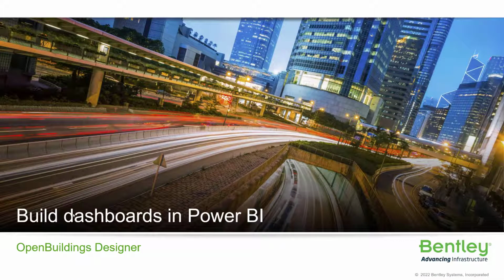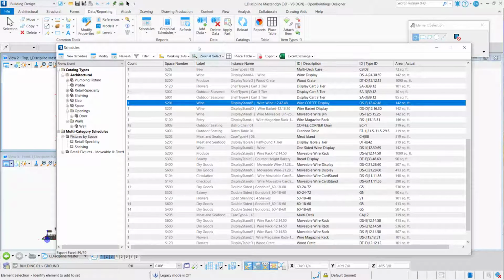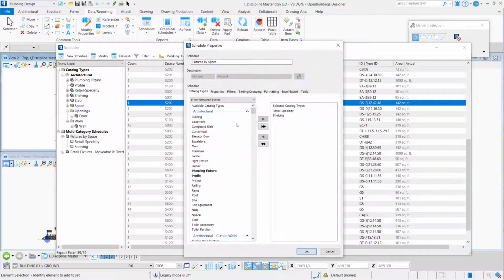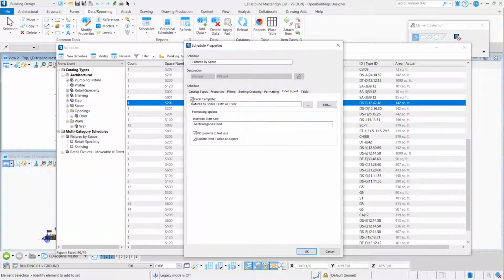Alright, now let's use the same data exported from one schedule to explore the information in Microsoft Power BI. I'm going back again to OpenBuildings Designer. I will just export the same schedule here, but without the template for a simple reason.